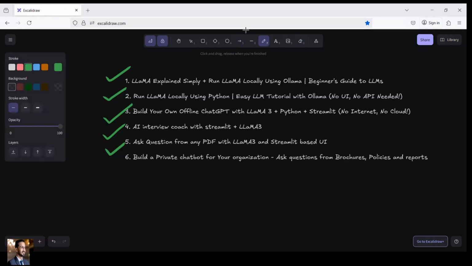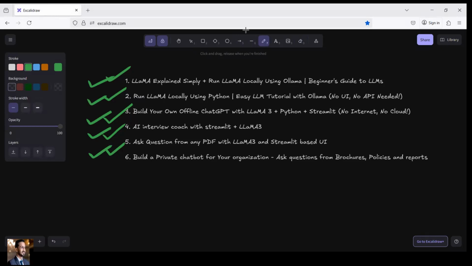So, hi team. We have come a long way covering LLMs and LLaMA, creating some really good, interesting applications. In the last project, we created an application where you upload a PDF, and thereafter the user can ask anything from that PDF, and based on the information given in the PDF, it can give you the output.